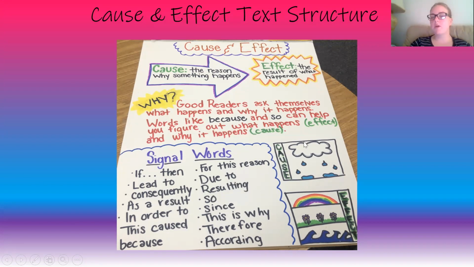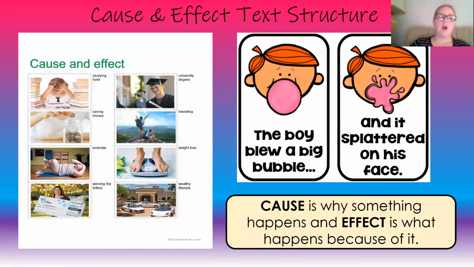So you can see our little picture. The cause is it's raining. The effect is we may have a rainbow, flowers might grow, and then I think this is just something to do with the ocean. All right, so here's some more examples of cause and effect.